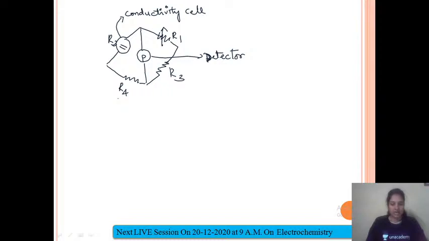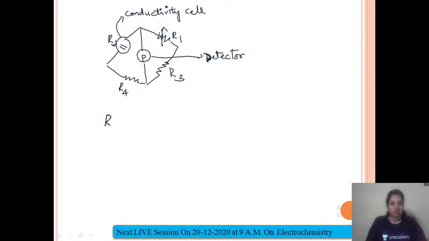So here R3 and R4, these are two resistances, and R1 is a variable resistance, which means you can vary it, and it can be represented with an upward arrow. So if you know three values, then you can measure the conductivity of the cell R2, right?